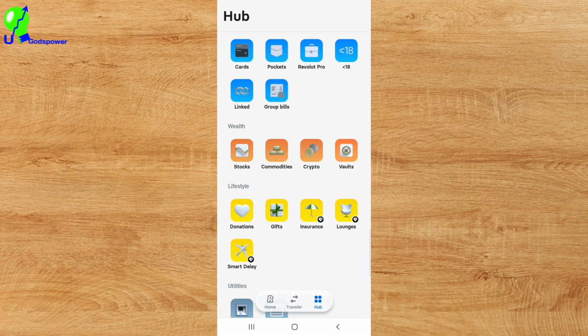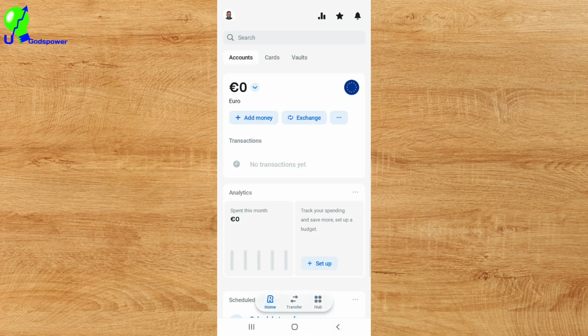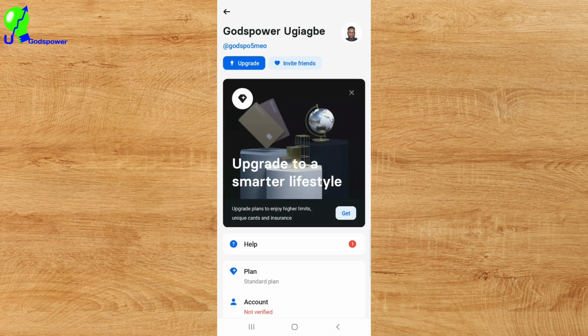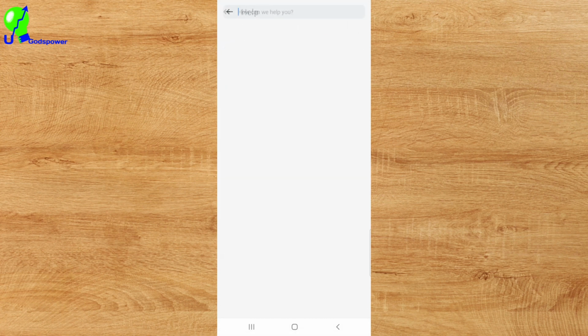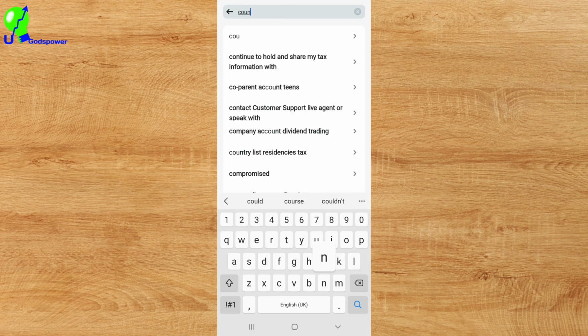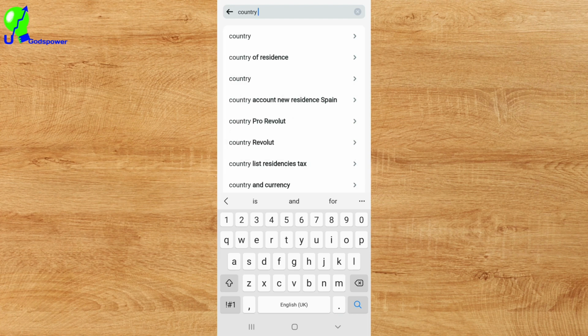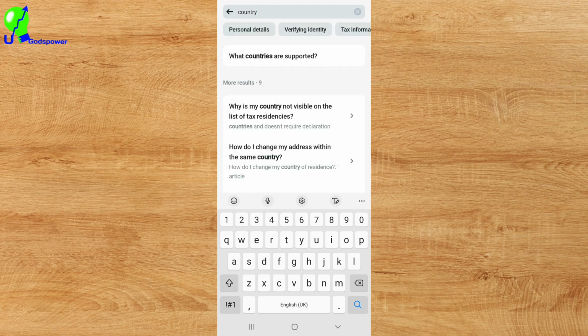I know you'll be wondering, but is Revolut available worldwide? So let us see if Revolut is available worldwide. To see that, I will click on my profile here and click on the section where you see Help. And here I will search for country. Once I search for country, it's going to pop this up. I will click on search, click on country there, and you can see it says what countries are supported.